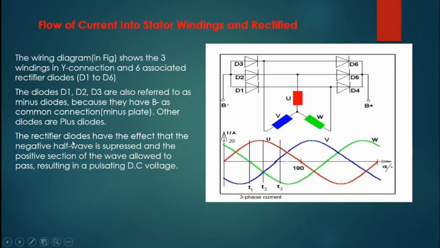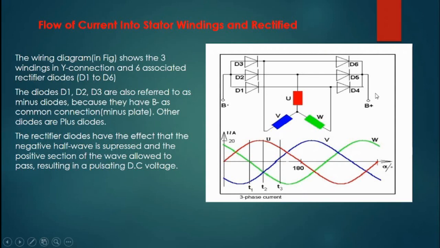The rectifier diodes have the effect that the negative half wave is suppressed and the positive section of the wave is allowed to pass, resulting in a pulsating DC voltage. So when the negative cycle of these windings comes, it's suppressed, but the positive is passed.